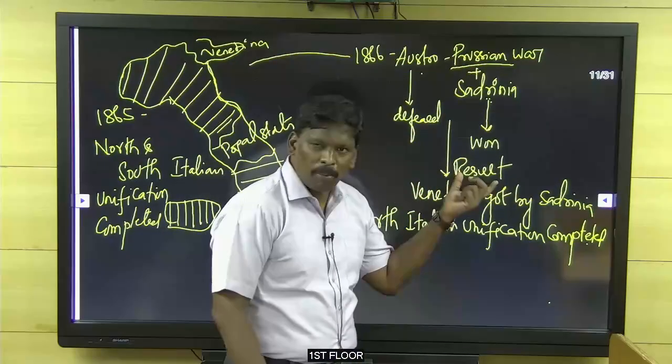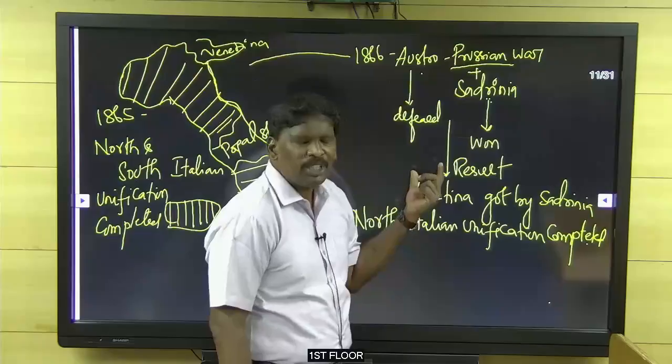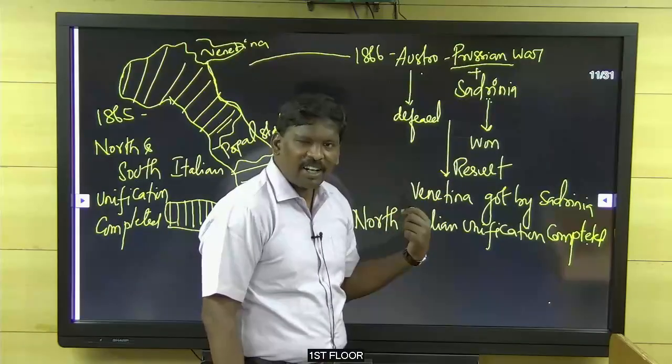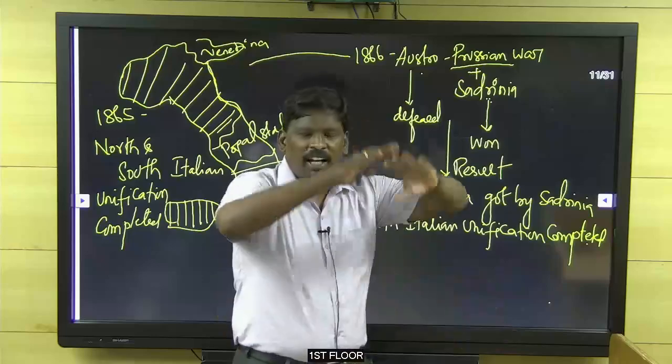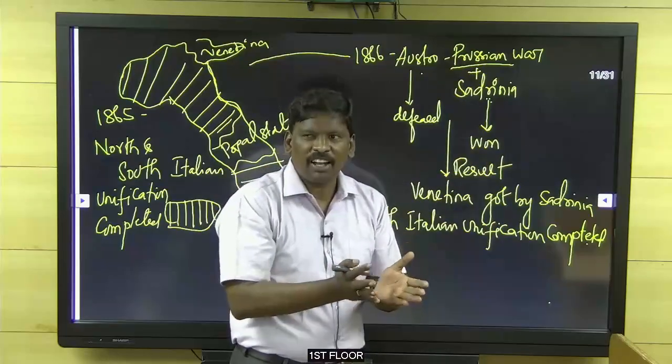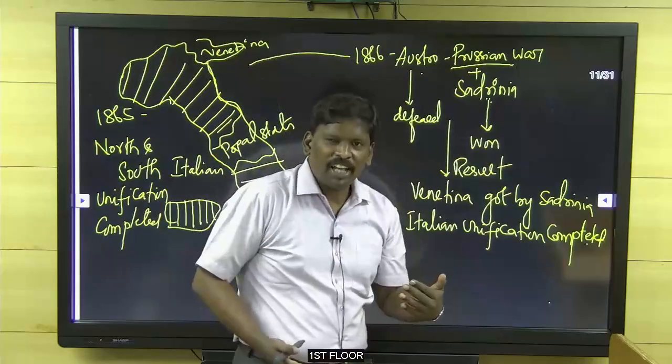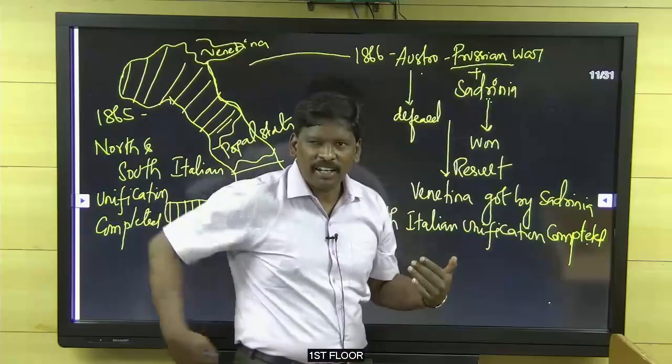As Bismarck promised, he gave Venetia to Sardinia. When Sardinia got back Venetia, the unification of Italy in the north was completed, and the unification of Italy in the south was already completed.